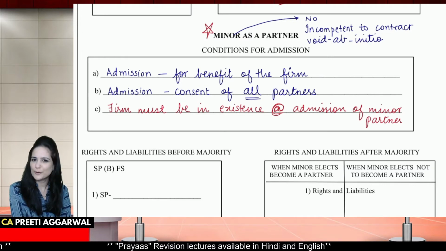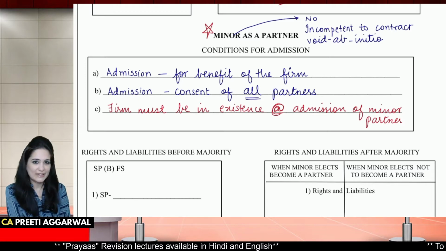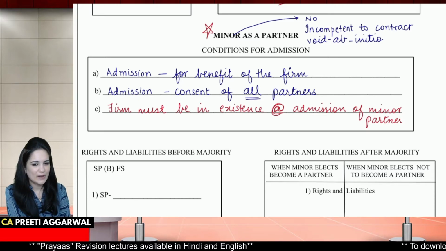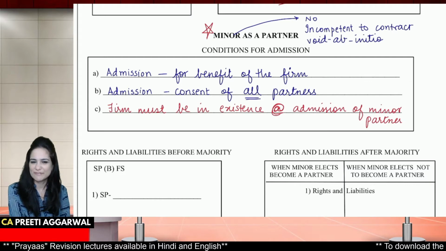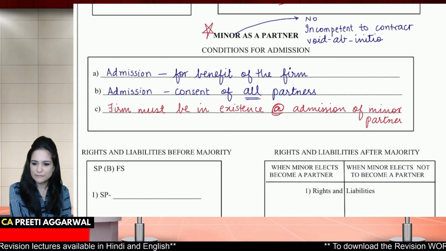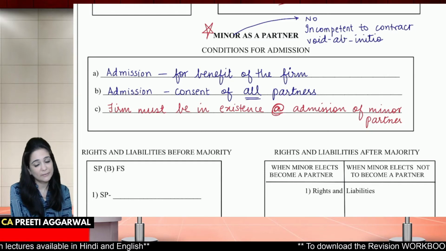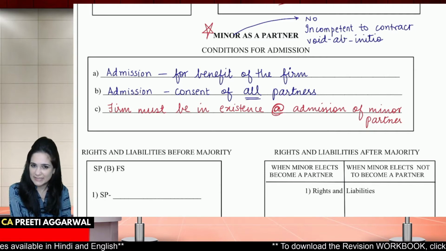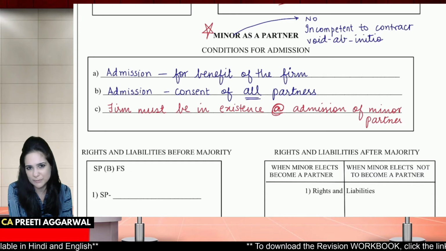Students, if you follow my Telegram channel regularly, then you will remember I had given you a question for practice. Can minor be admitted in a new firm? Your answer is no. He can be admitted only in an existing firm. You cannot form a partnership with minor.